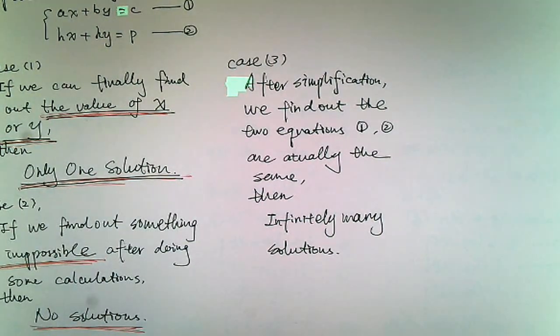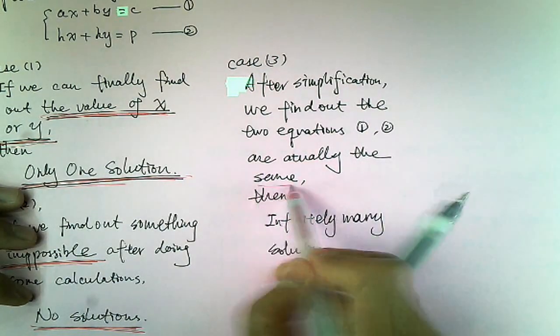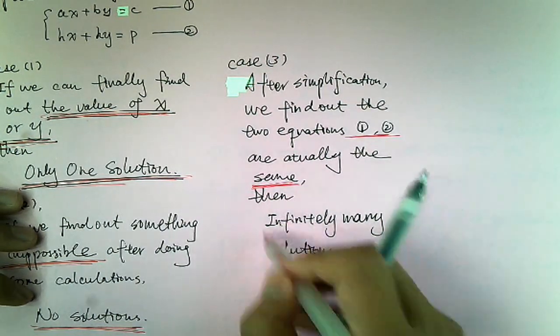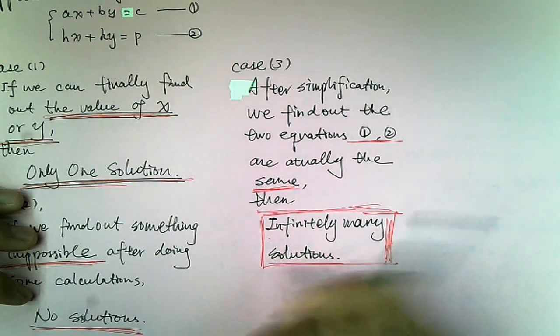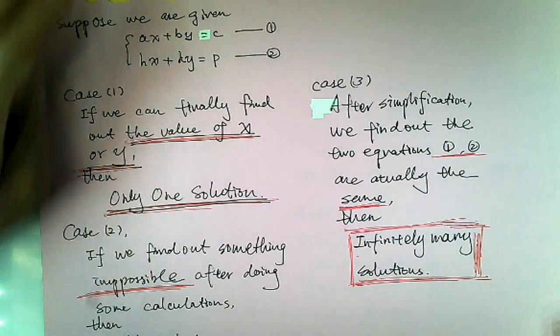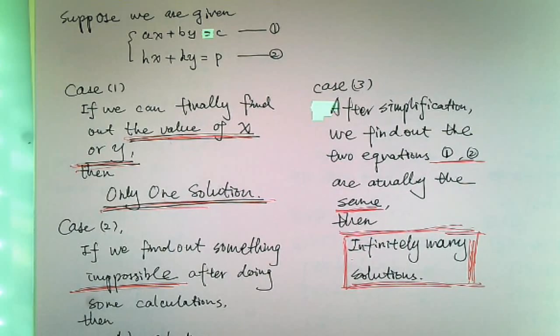Okay, so let's make some conclusion here. If you find out these two equations actually the same, meaning that equation 1 and equation 2 actually the same equation, then your solution will be infinitely many, meaning that you cannot just find one x or one y. There are so many x and y, you cannot just find out. Understand? So this is the principle, or you can call it the method to determine the case or the nature of the solutions of these simultaneous equations.